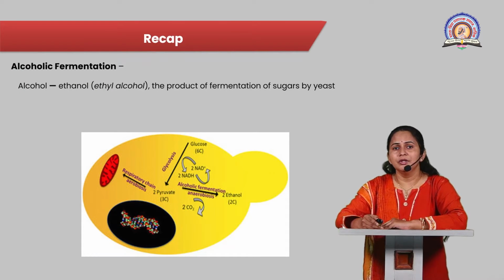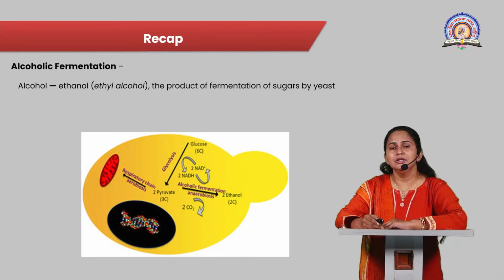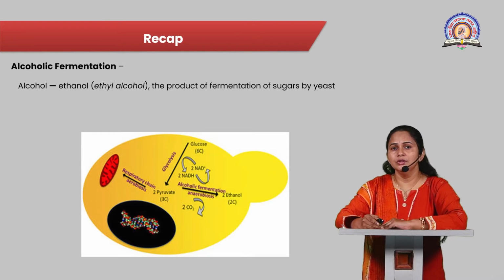Before turning to the wine fermentation, we should know about the alcoholic fermentation. Alcohol, that is ethanol or ethyl alcohol, is the product of fermentation of sugar by the yeast cells. For example, yeast cells convert sugars like glucose, sucrose, or fructose into ethanol by the process of fermentation. Suppose one molecule of glucose is converted into two molecules of pyruvate by the process of glycolysis, and these two molecules of pyruvate are converted into two acetaldehyde molecules and evolve CO2 gas.